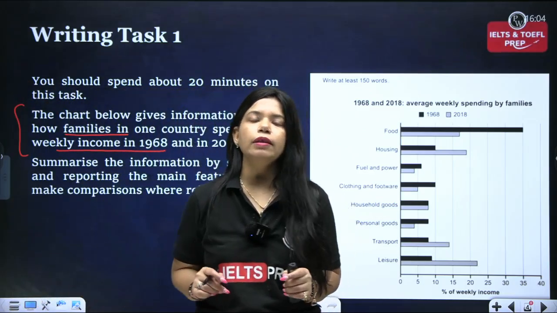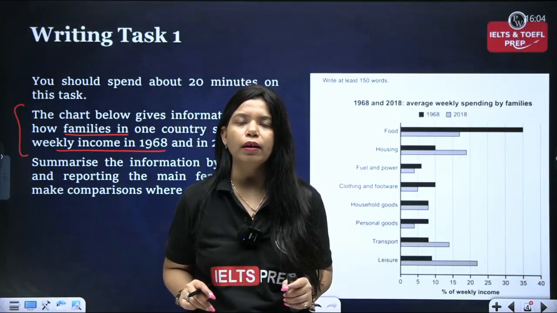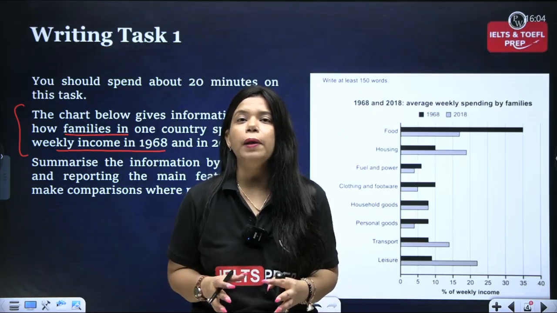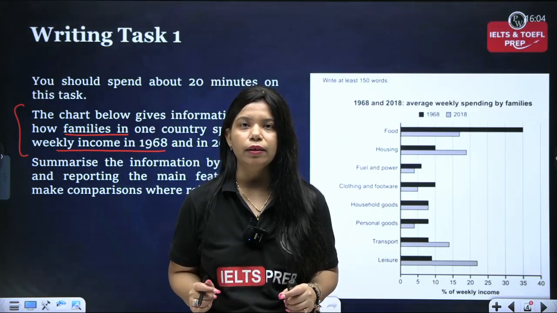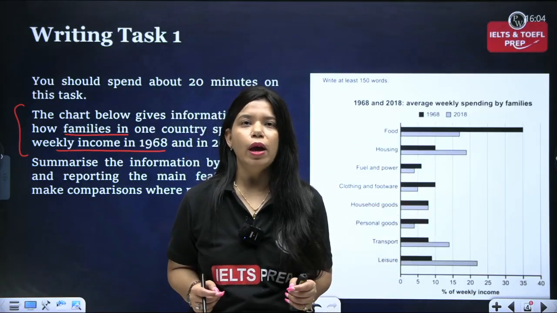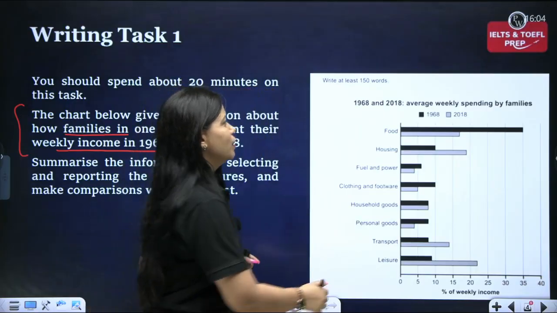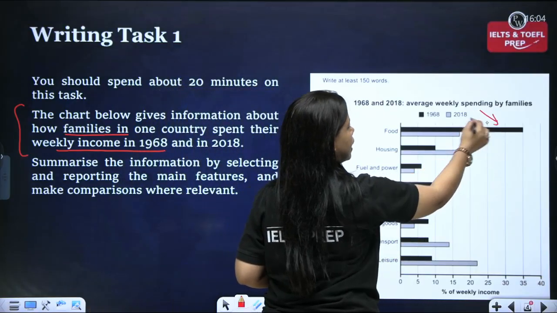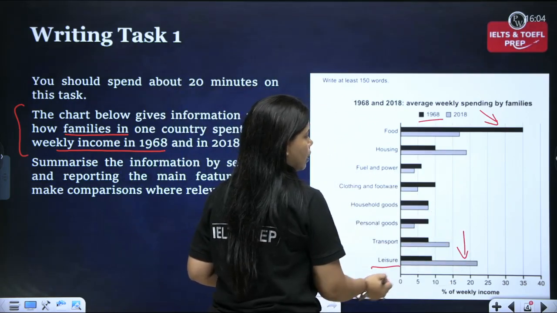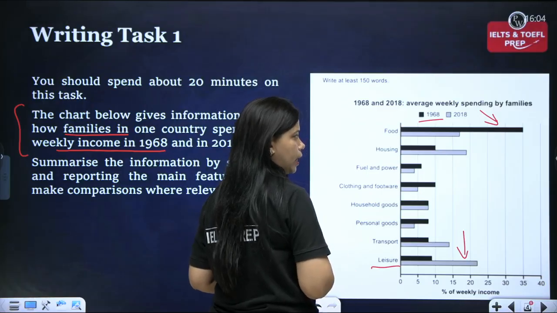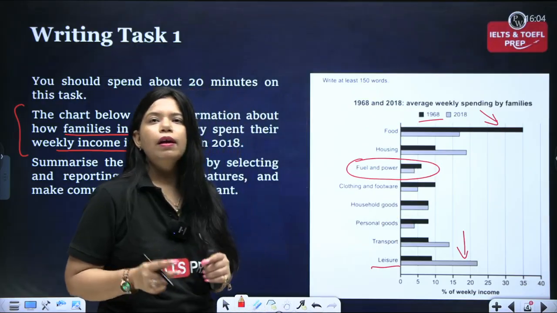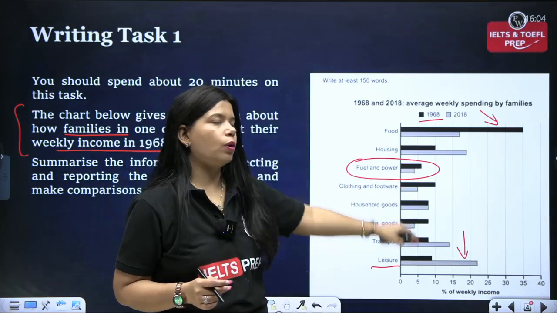On this question, I'm going to show you two overview paragraphs. The very first one is in which I have clubbed highest and lowest categories together. So if you see, you can spot very clearly what our highest and lowest categories are. So this one, for example, is the highest category of 1968 and this one, leisure, is the highest one of 2018, and people spent the least amount on fuel and power in both the years. So this is the lowest category.